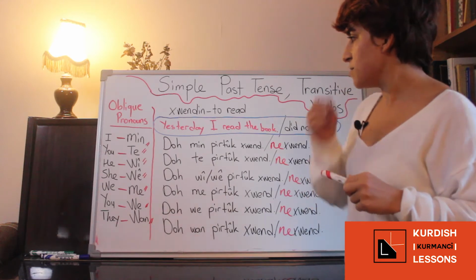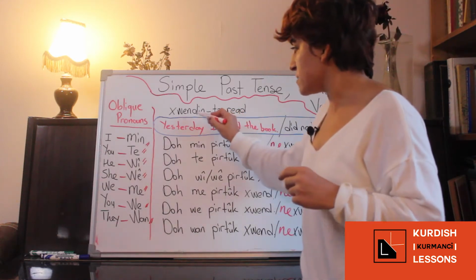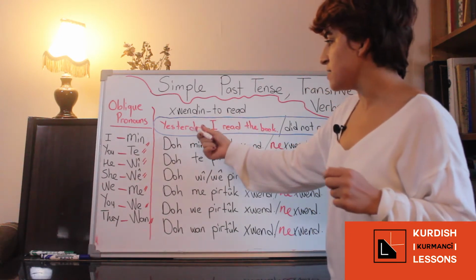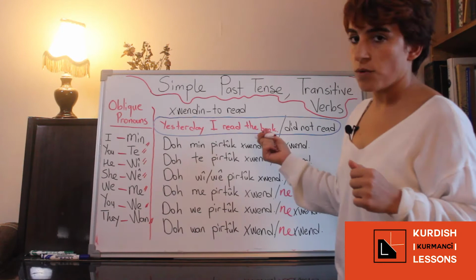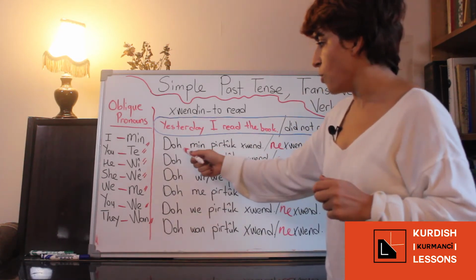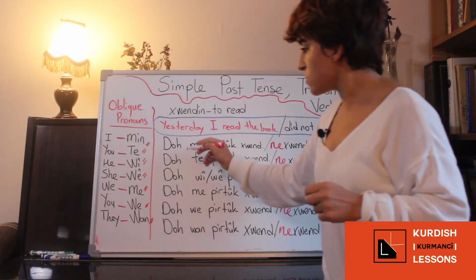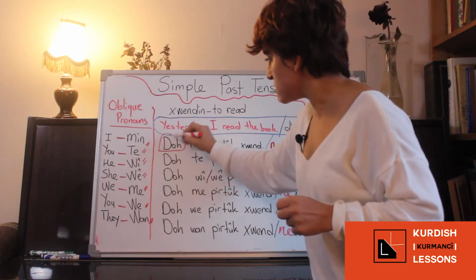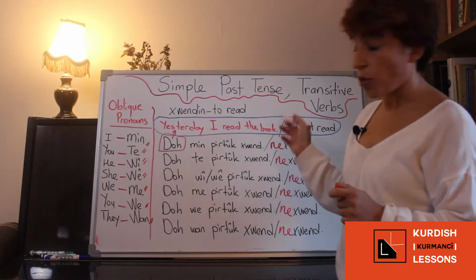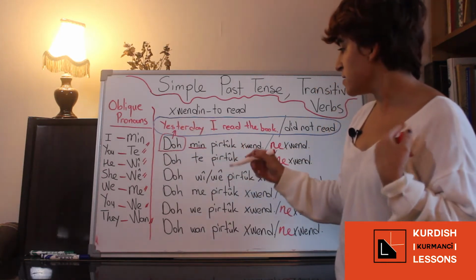So for example, let's conjugate one verb. It will be خواندن, which means to read. We said yesterday, I read the book. In Kurmanji you will say do من pertuk خواند. Do means yesterday. من is the oblique pronoun for I.